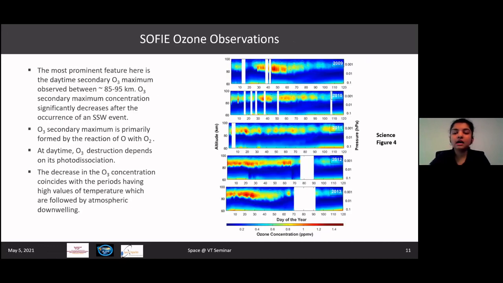And these are our plots for our SOFI ozone analysis from the years 2009 to 2013. As we can see for 2009, the concentration of ozone during the daytime is very high at this particular region where I'm hovering my cursor. Same is the case for 2010, 2012, and 2013. Going back to 2009, let us mark that for the days from 30 to around 60 of the year, the concentration of ozone is very high.